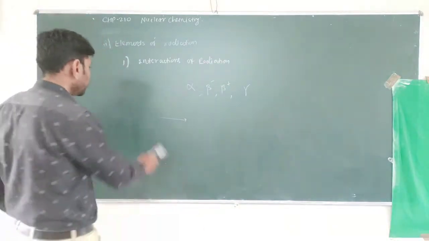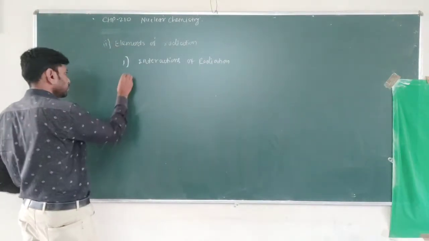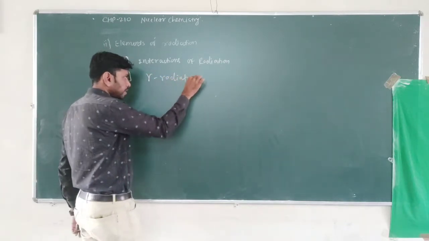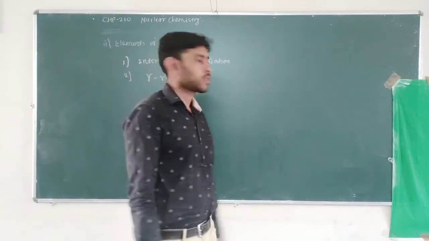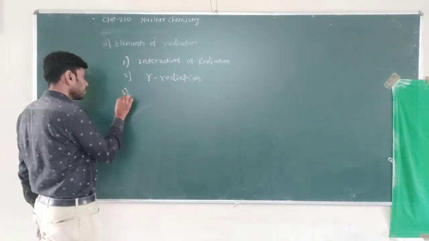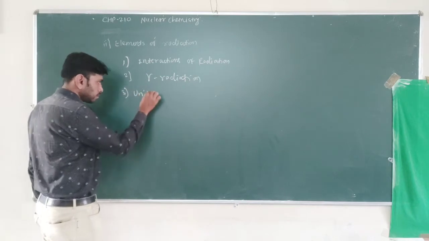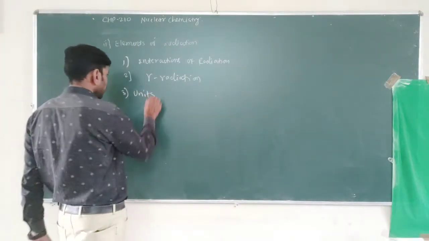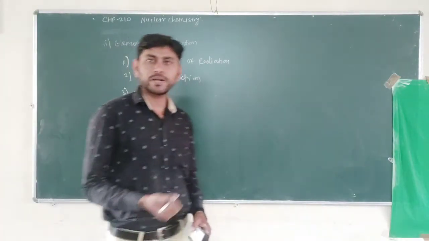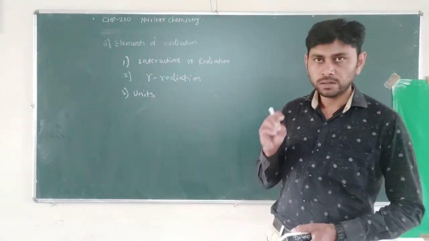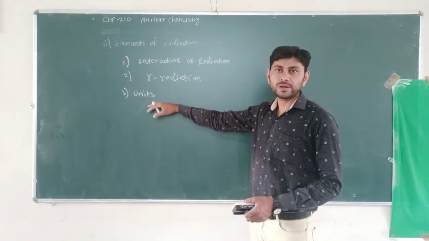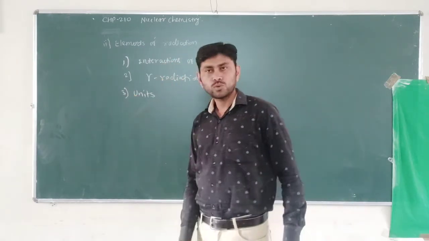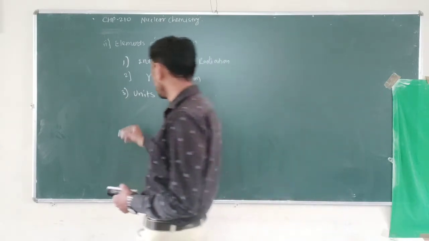Second, we have to study the interaction of gamma radiations with matter. When gamma radiations pass through the matter, what type of interactions are there that we have to study here in the second topic. Third, the units for measuring radiation absorption. When radiations pass through any matter, absorption of radiation occurs, and that absorption is measured by using some units. Those units, Gray, rads, we will see one by one when the topic comes.